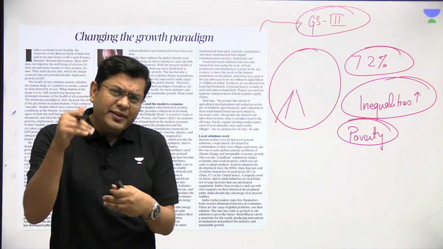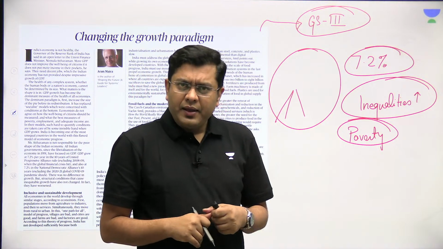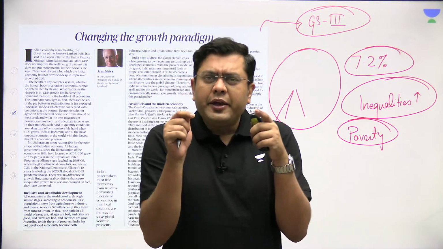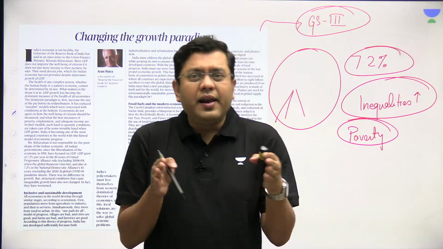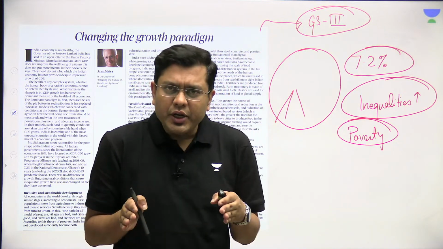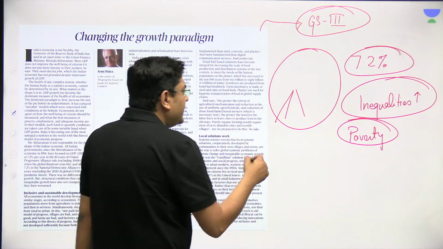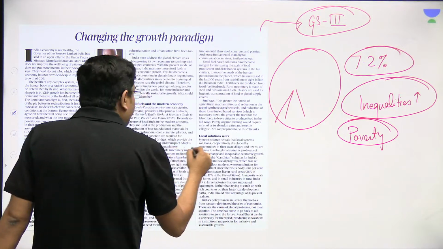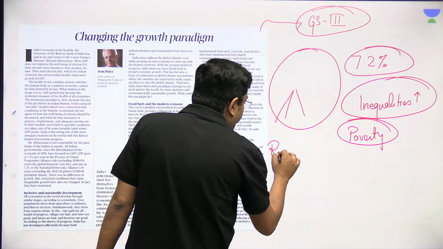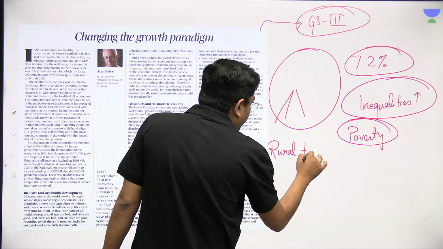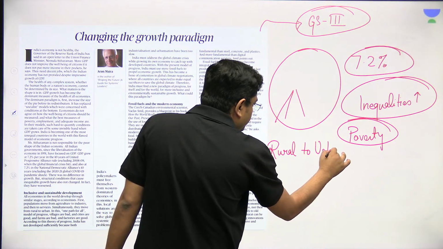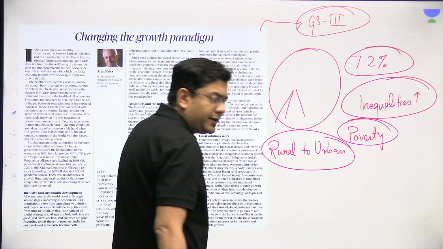Now, what does the Western model tell us? That when it comes to economic growth, there is a transition. Initially, you will find that society in itself transitions from rural to urban, right?